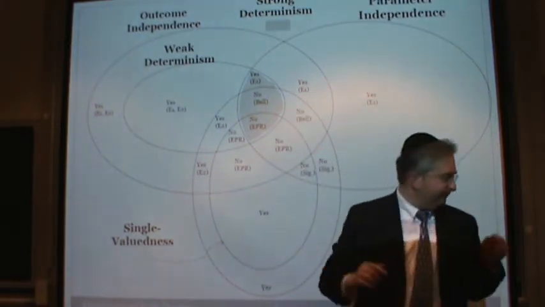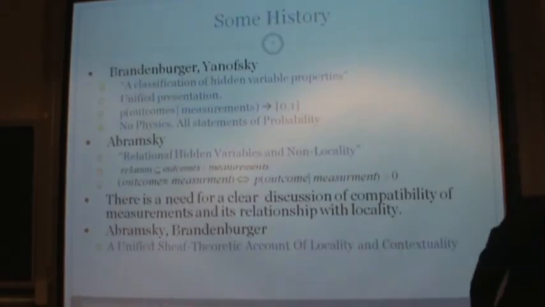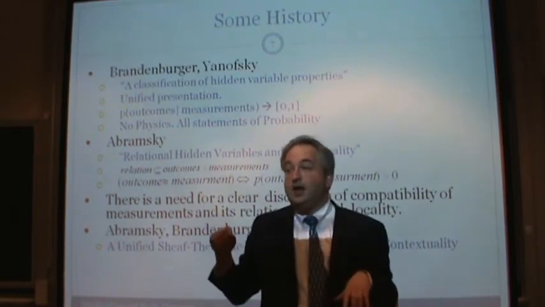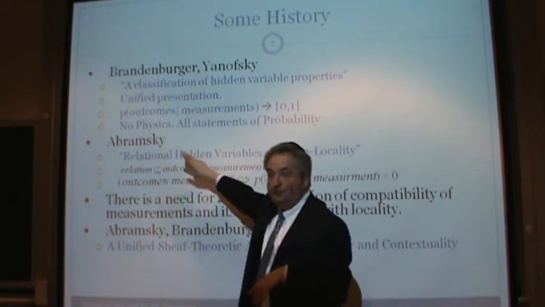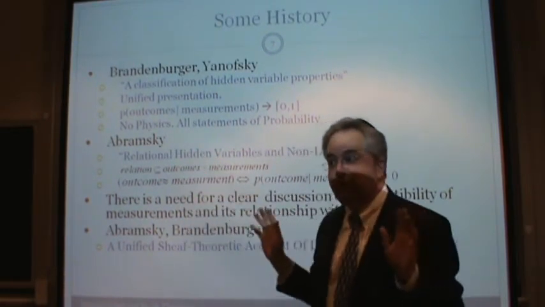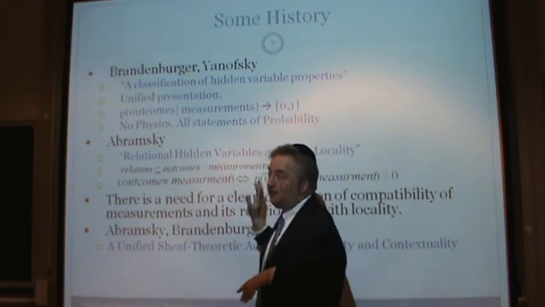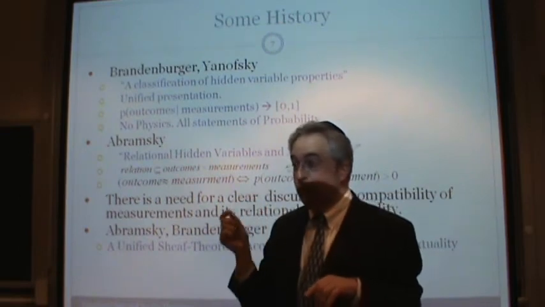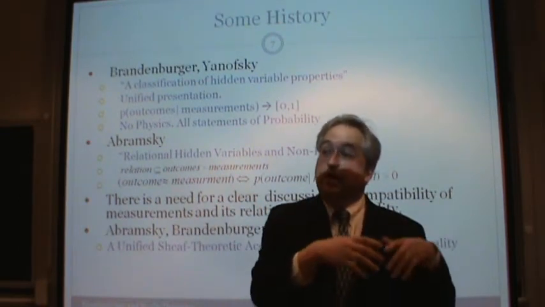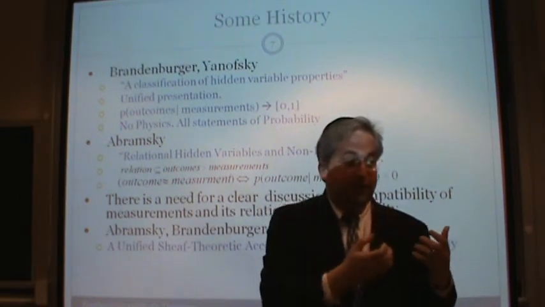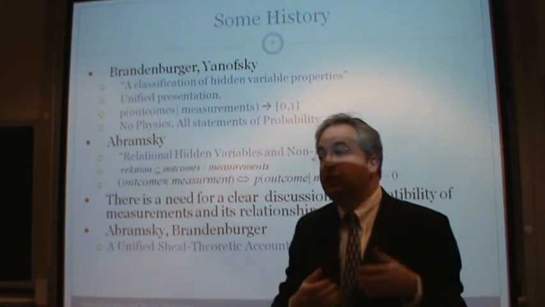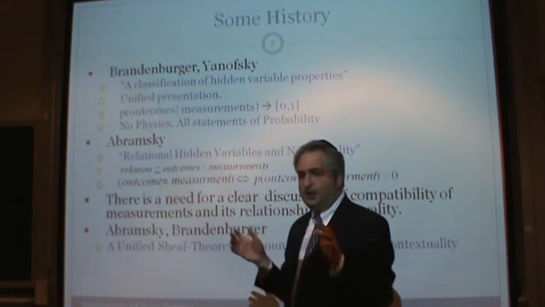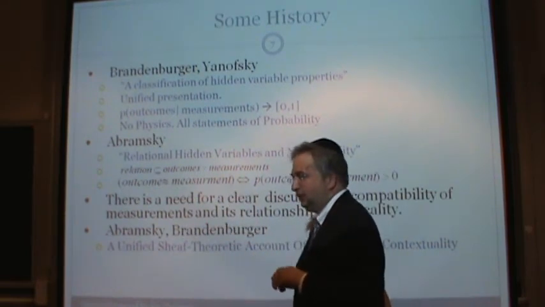And again, it only uses the language of classical probability theory. No physics whatsoever. As mathematicians, you all appreciate that. All statements about probability theory. So it's a very nice thing. However, we cheated. We looked at what the physicists do, and we got from them those examples, and we showed. However, the statements are all statements of classical probability theory, and not even complicated things. No Bayesian analysis or anything like that.